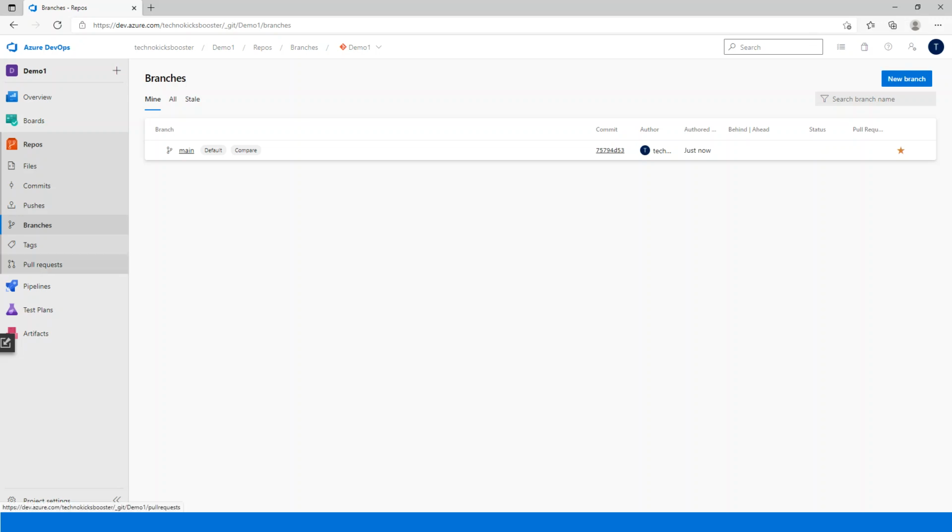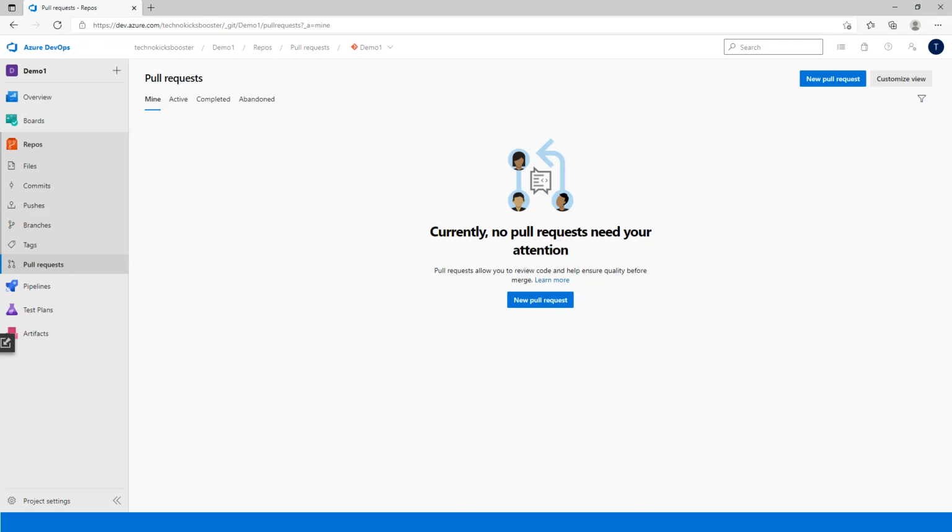Then we have the pull request. For example, let's say you have two different branches and you want to merge them on a particular request, so you create a pull request. There are two ways to create a pull request: either you create it automatically or manually. For a few cases they do it manually, but a few they automate.